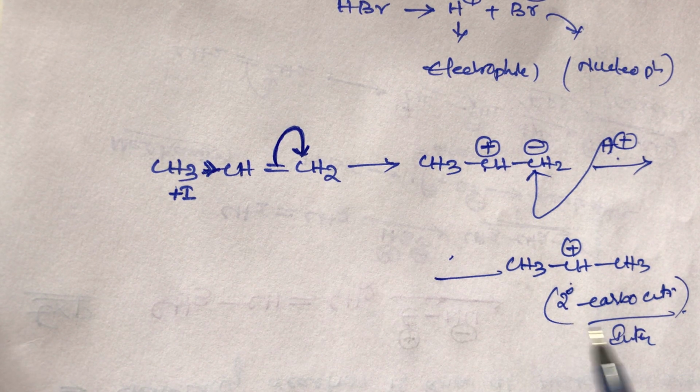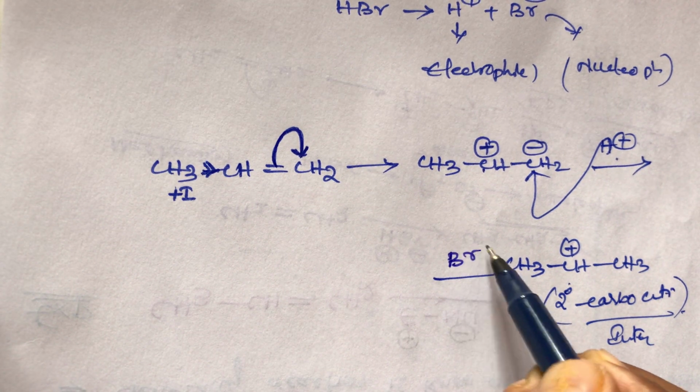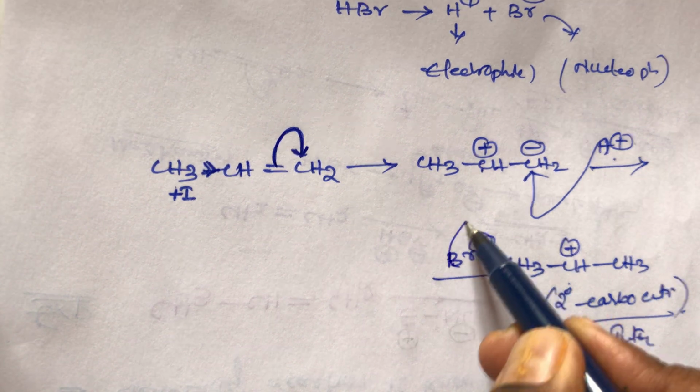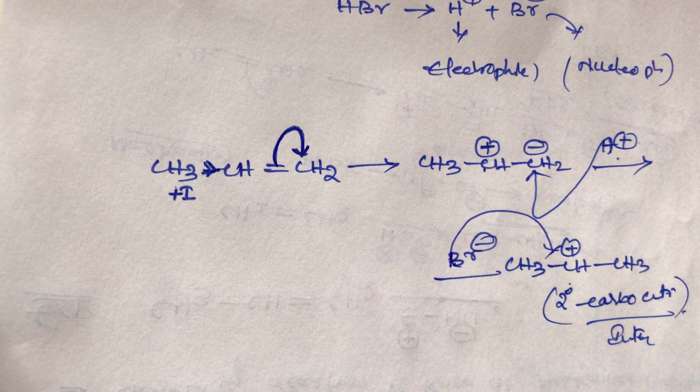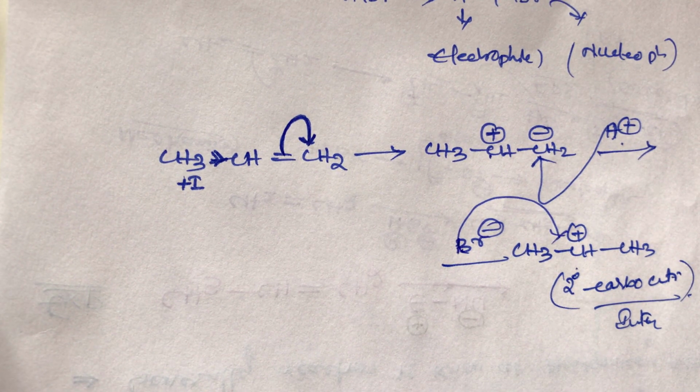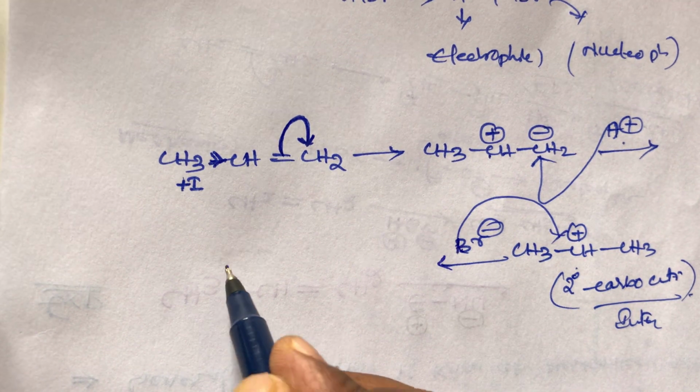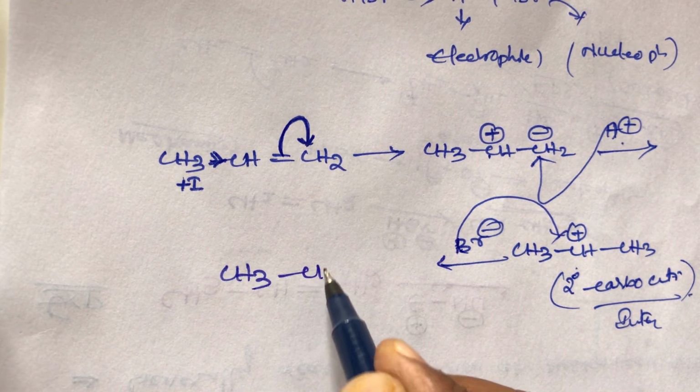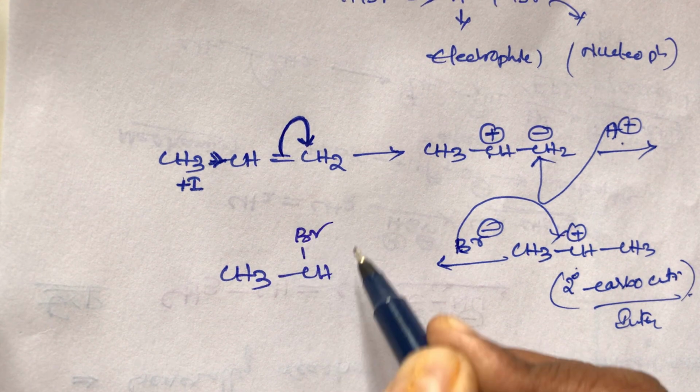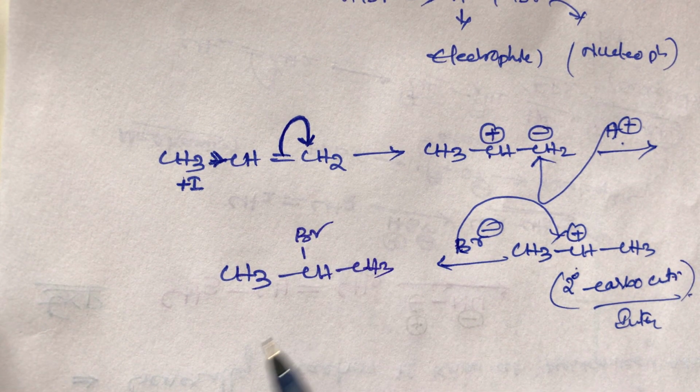In the next step, Br minus will attack the positive charge side. So what is the final product? That is CH3 CH Br CH3. It is 2-bromopropane. This is the final product, student.